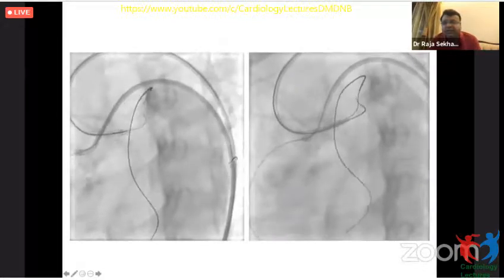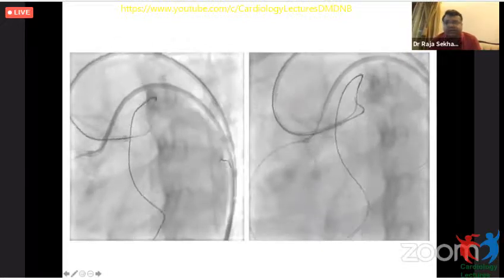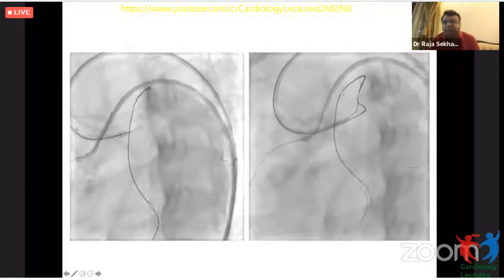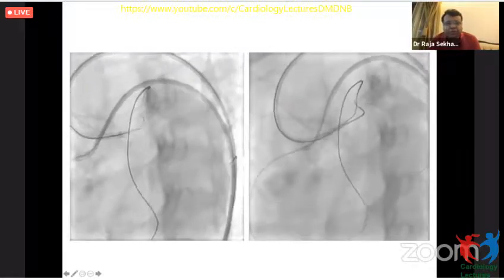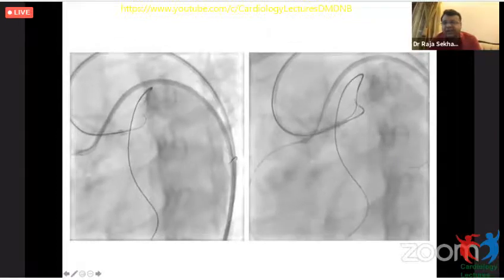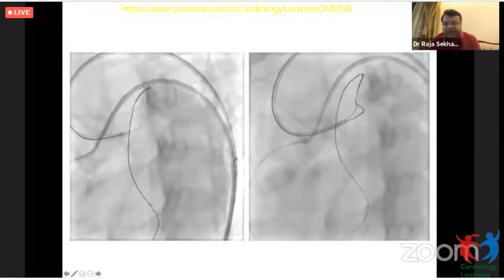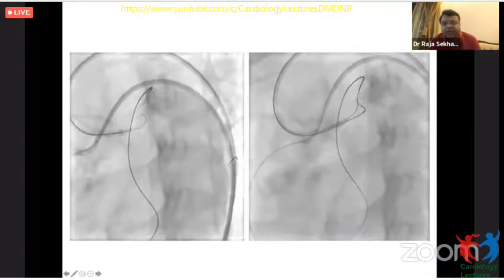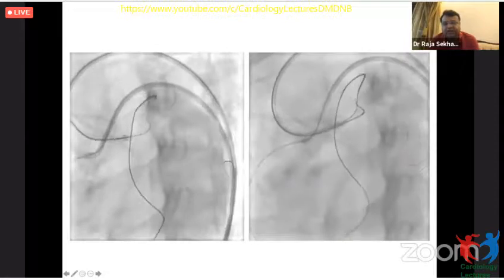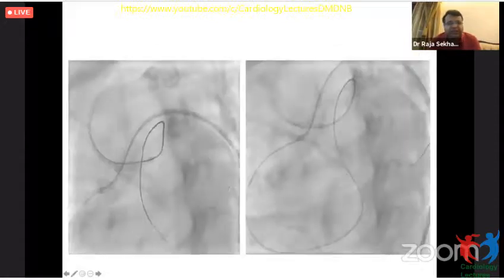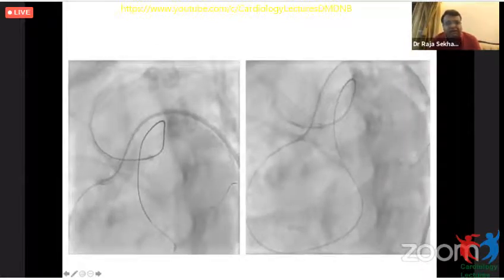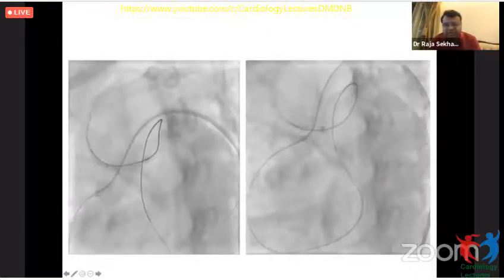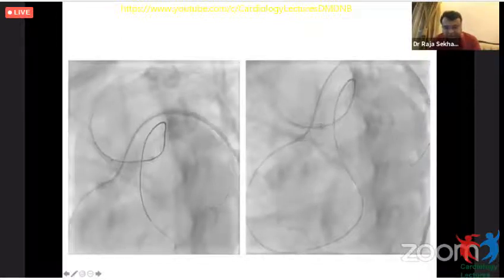And then after crossing the CTO segment and reaching the LMCA, I could place the wire in the LCX also, and I could enter the antegrade guiding catheter and make sure that the wire is now in the antegrade guiding catheter. Trapping the wire there with the balloon, we passed the microcatheter across the CTO segment so that the microcatheter is now across into the antegrade guiding catheter.